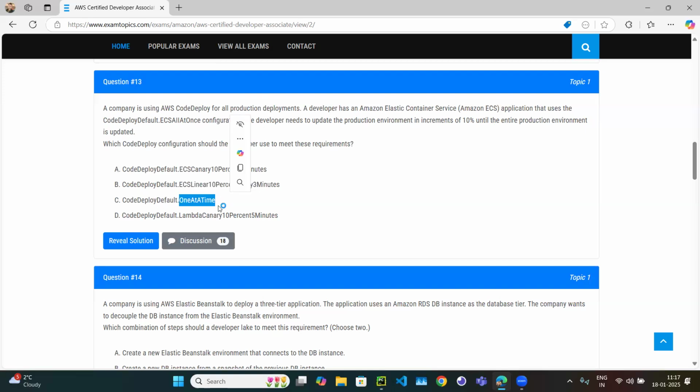One at a time, so this looks wrong. Code Lambda, so this is totally wrong because we are deploying to the ECS. We are not deploying to the Lambda, right? So the answer is B.